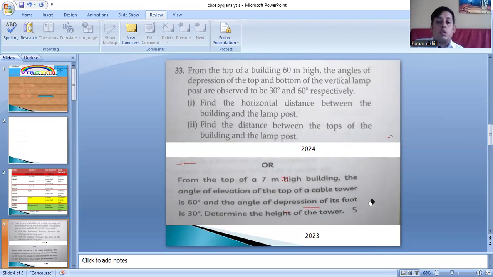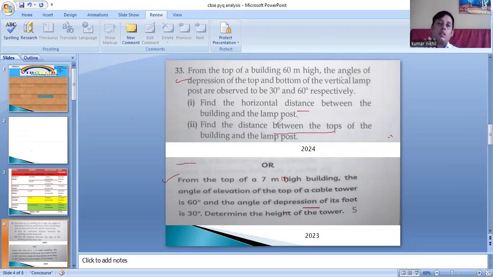See these two questions. This question has come in 2024 and this question has come in 2023. These two questions seem to be the same, but in these two questions you have to do two different things. In this you have to find the height, and in this you have to find the horizontal distance and the distance between the tops. So read the question carefully.